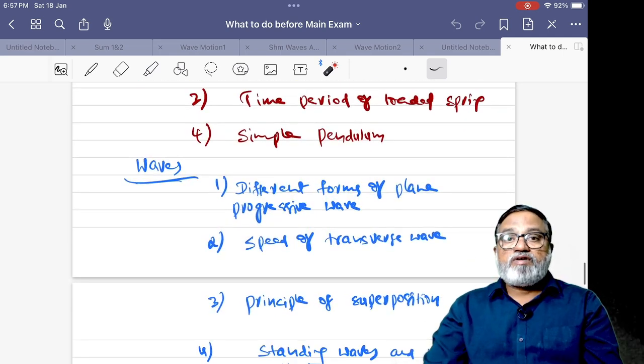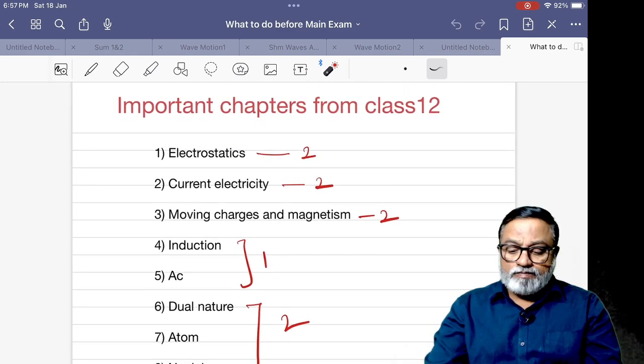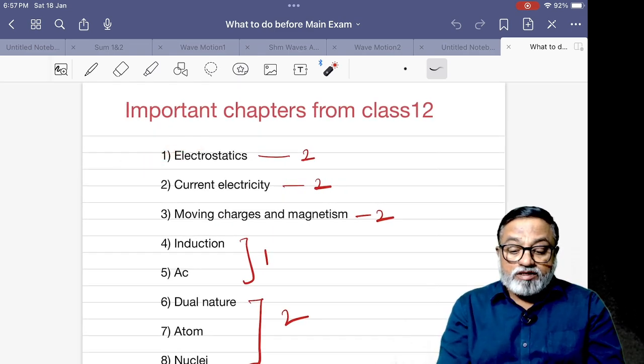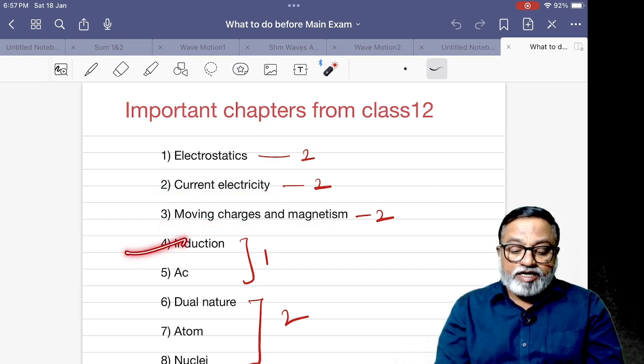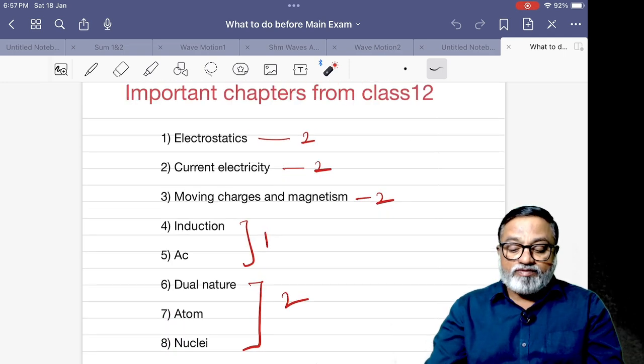This is about class 11. Next one, class 12. So electrostatics, current electricity, moving charges and magnetism, induction, AC, dual nature, atom, nuclei, semiconductors, wave optics and electromagnetic waves.